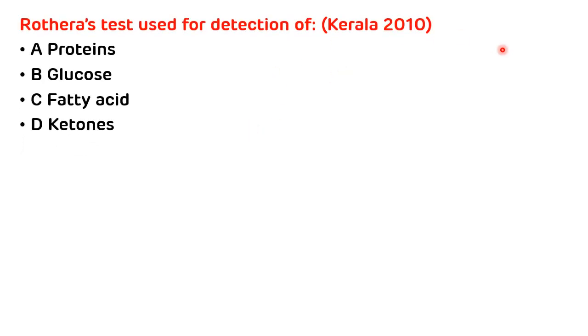Third question, which was asked in Kerala 2010. Rothera's test is used for the detection of A proteins, B glucose, C fatty acid and D ketones. The correct answer is ketones. Rothera's test is used for the detection of ketone bodies in the urine, and there is formation of a purple color ring if ketone bodies are present.